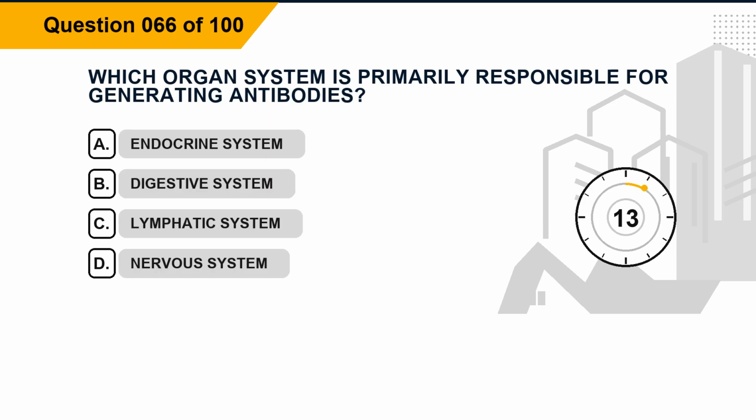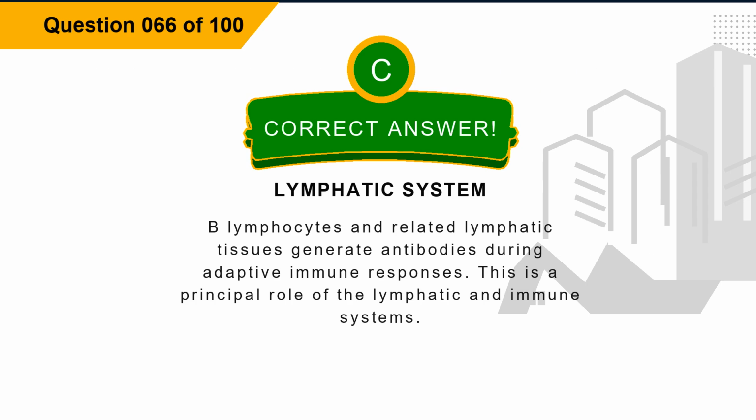Question 66. Which organ system is primarily responsible for generating antibodies? Option A, endocrine system. Option B, digestive system. Option C, lymphatic system. Option D, nervous system. The correct answer is option C, lymphatic system. Explanation: B lymphocytes and related lymphatic tissues generate antibodies during adaptive immune responses. This is a principal role of the lymphatic and immune systems.